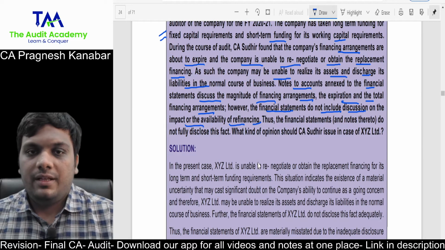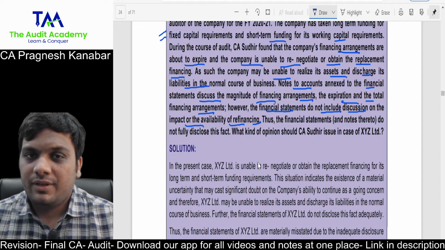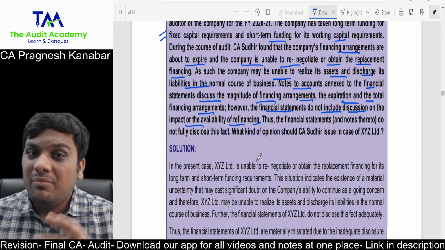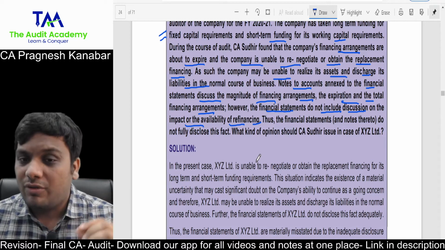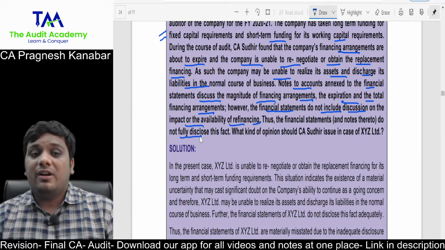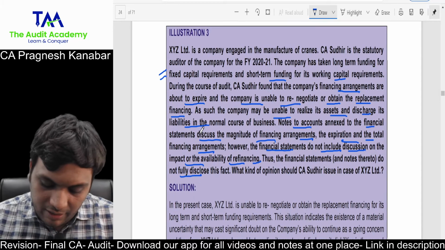So, notes to accounts have been given, but these are not adequate disclosures. Not exactly the disclosures that should be given. All right, so some disclosures have been given, but some disclosures have not been given. Thus, the financial statements do not fully disclose the fact. It's not like they haven't given any disclosure. They do not fully disclose the fact. So, what kind of opinion should it be?